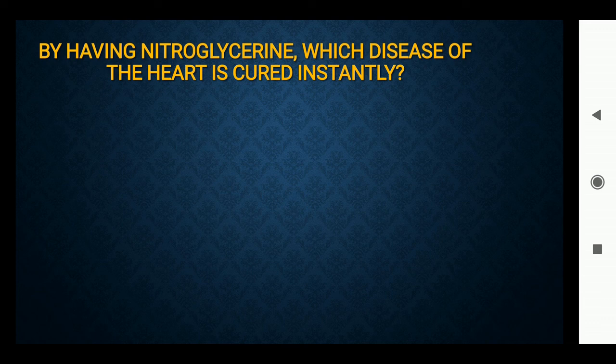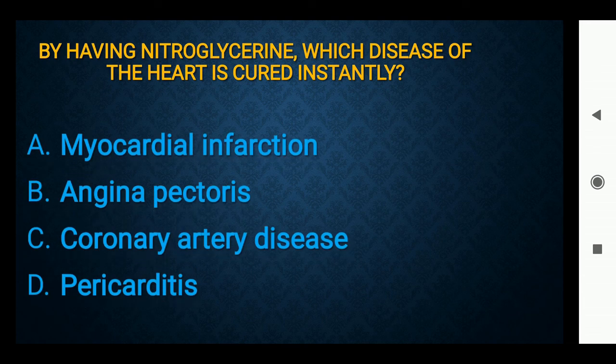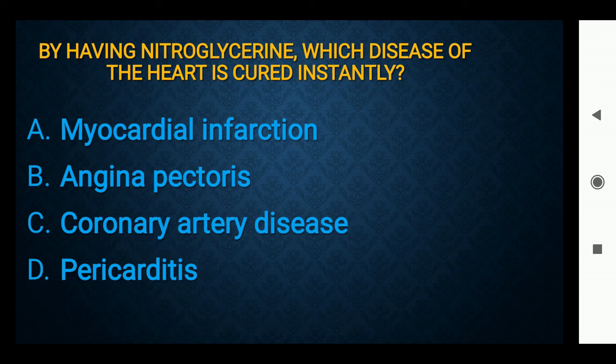By having the nitroglycerin, which disease of the heart is cured instantly? Option A, myocardial infarction. Option B, angina pectoris. Option C, coronary artery disease. Option D, pericarditis.